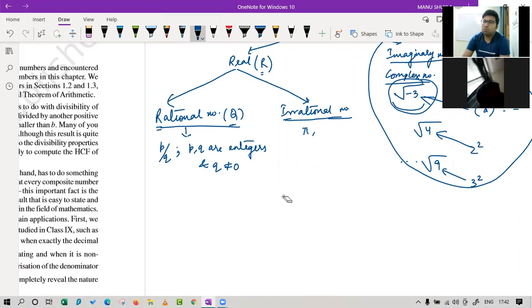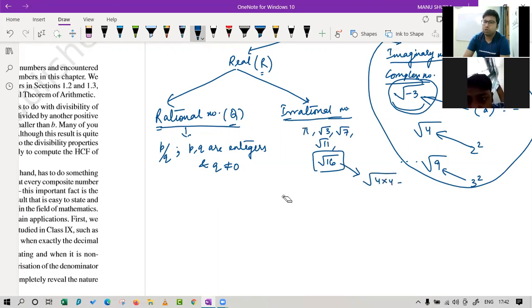And √3, very good. And √7, fine. And √11. What about √16? Is it an irrational number? No, it comes under rational because it comes down to 4, because you can solve it to make a rational number. Fine, so now let's proceed further.